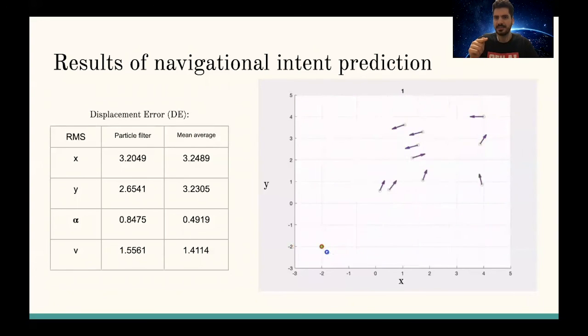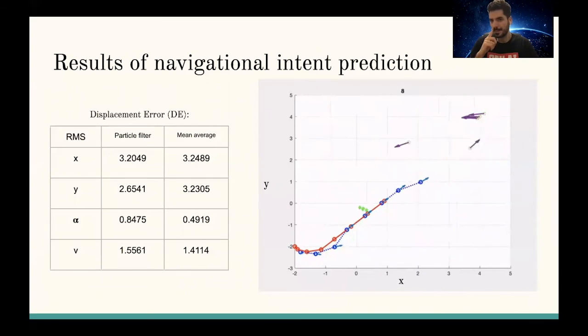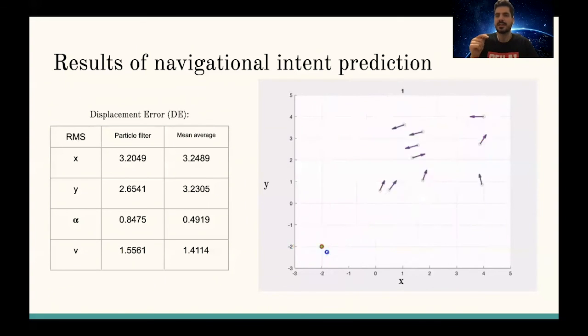The green dots show the particle filter of X, and the purple arrows show the corresponding particle filters at each time. As you can see in the displacement error table, the RMS error for the particle filters and the mean average is shown, which shows that the particle filters can outperform the mean average in some sense.